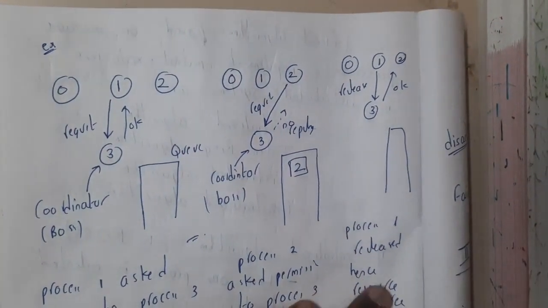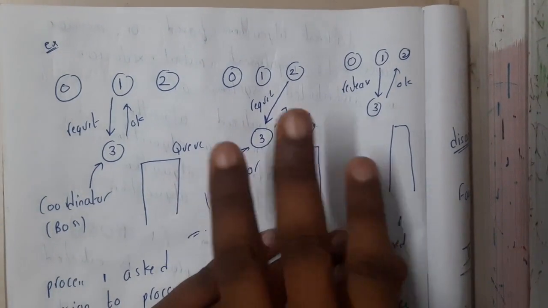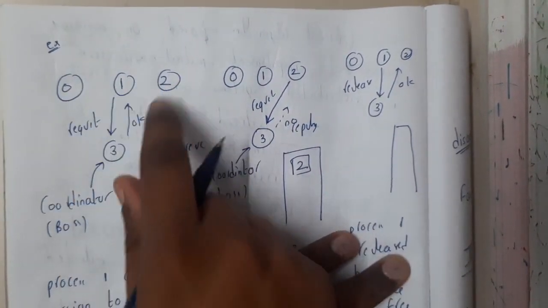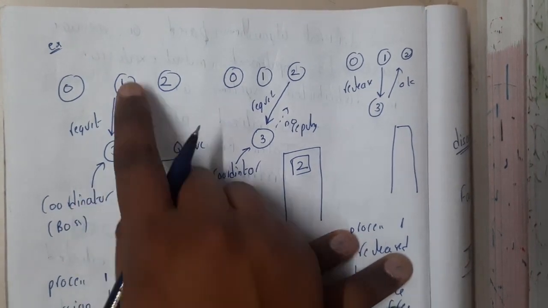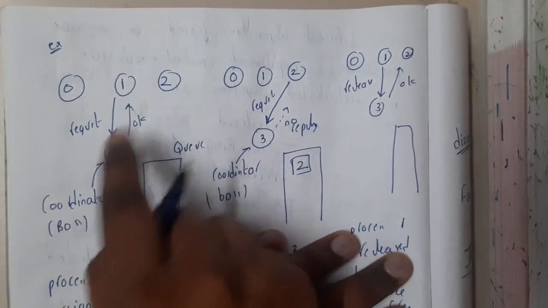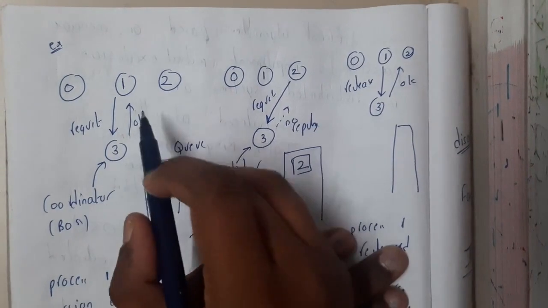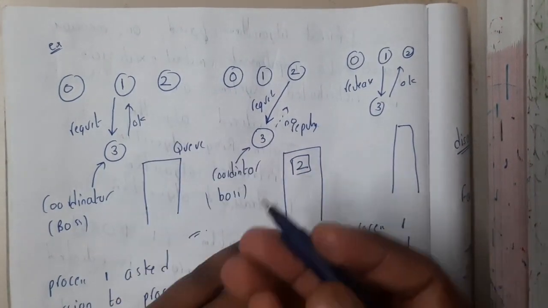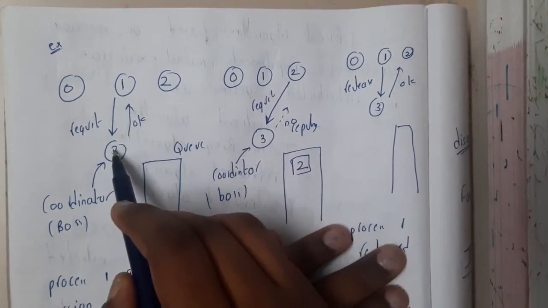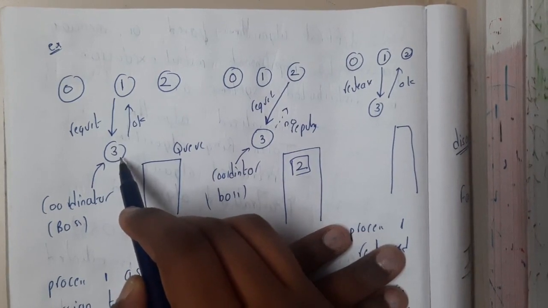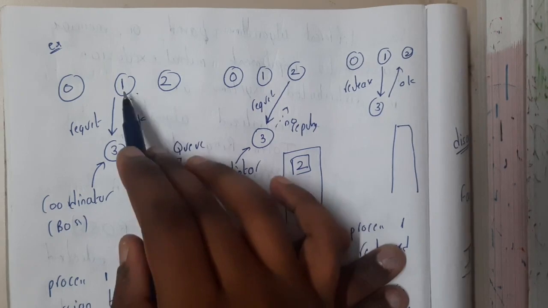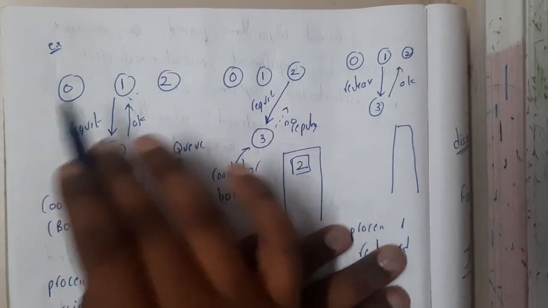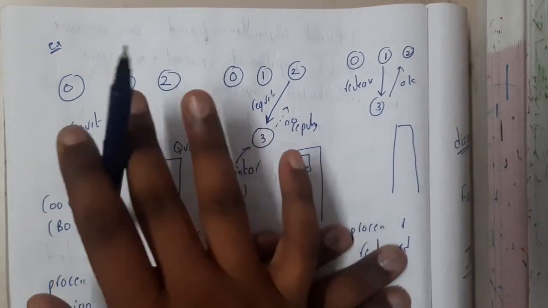Assume that there are a total of 3 processes and one boss: 0, 1, 2 and 3. This 3 is the boss or the coordinator. Assume that 1 wants to access 2. So 1 will send a request to 3: please, I want to access 2. The coordinator replied okay. Once the coordinator replied okay, it can directly access 2 and anything can be done. So this is one case.